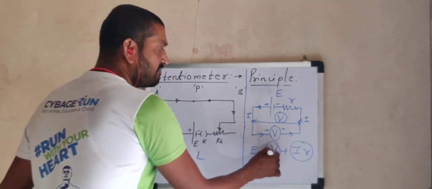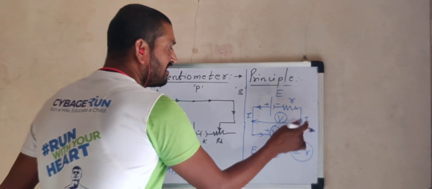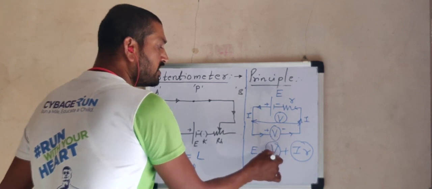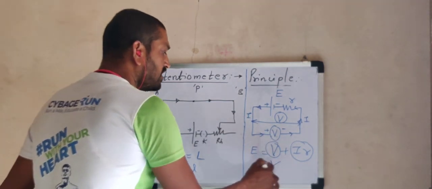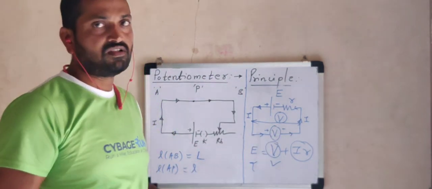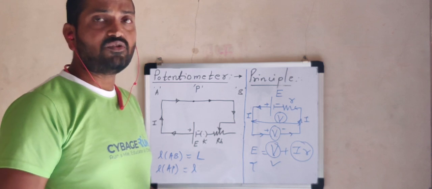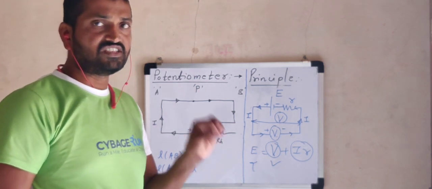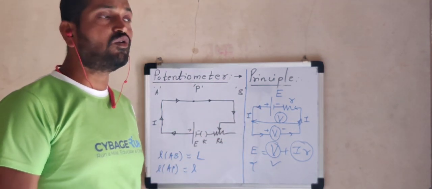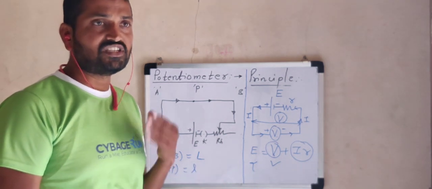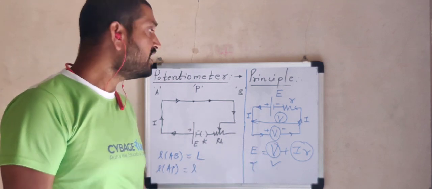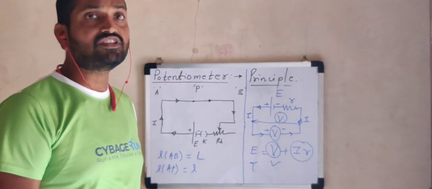This terminal potential difference, present between these two terminals, is also available between the two terminals of the voltmeter. Hence the voltmeter can measure only the terminal potential difference and not the EMF of the cell. This is one of the important drawbacks or limitations of the voltmeter. Even so, the voltmeter is a very important device to measure any large amount of voltage. It is a small device, so it is portable. This is an advantageous point. But in order to measure small voltage, a voltmeter is not suitable, because its least count is very small; hardly can we measure 0.1 millivolt. Smaller than this value, it becomes very difficult to measure, or accuracy will be less.